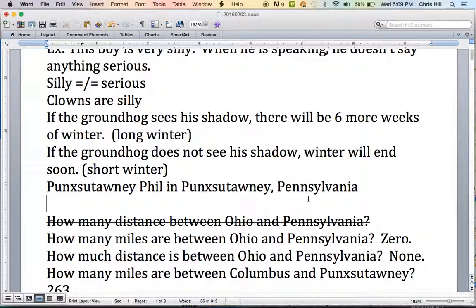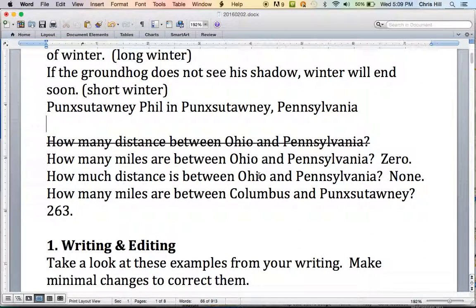Famous one in Ohio. We had a question in class which was how many miles are between Ohio and Pennsylvania? The answer to this question is 0. Ohio and Pennsylvania are states. They touch each other, which means there's no space between them. There's a border, but no space between. How much distance is between Ohio and Pennsylvania? None. This is another way to ask the same question.